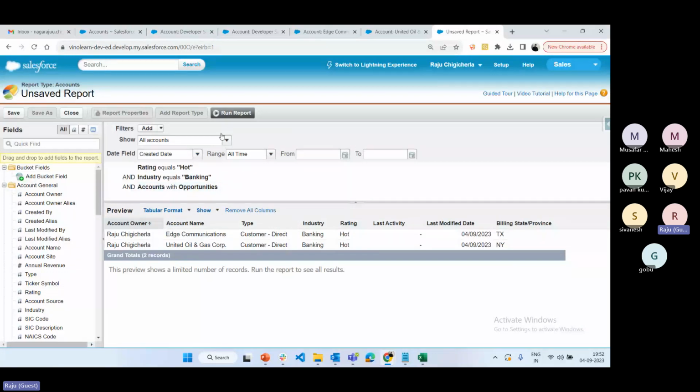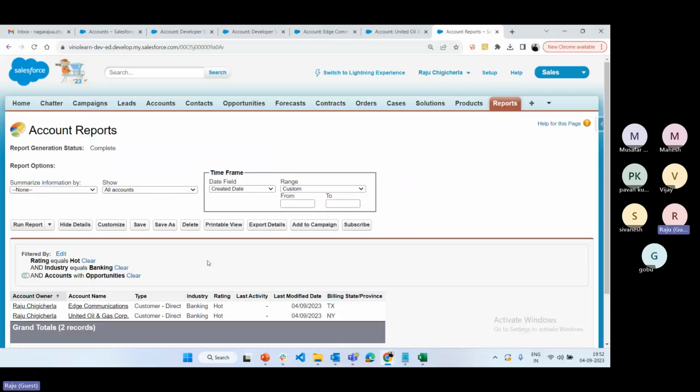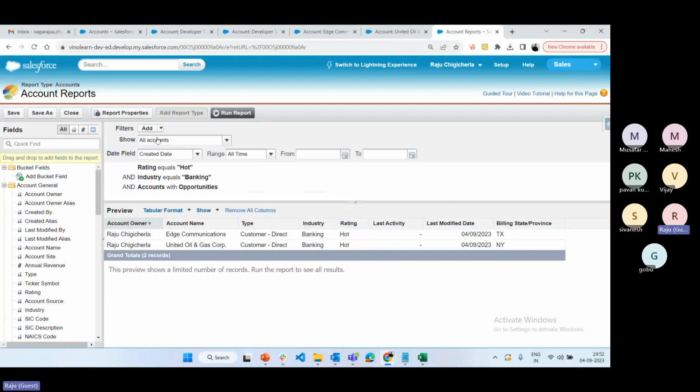Okay, so now click on save. Now select accounts report. Just click on save. Save and run report. See, the report is run. Hope you are clear. These are the buttons, and so this filter conditions, show button, date field, how to remove all columns, whatever options are available in report builder, you're clear, right?